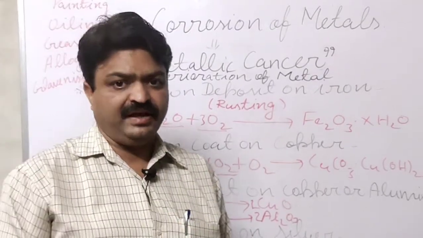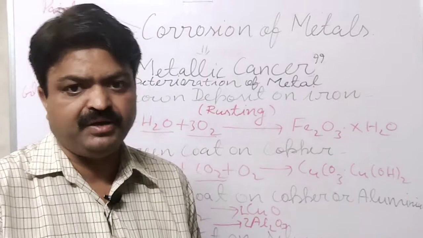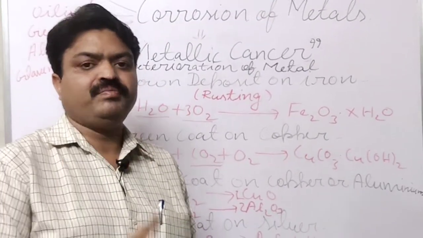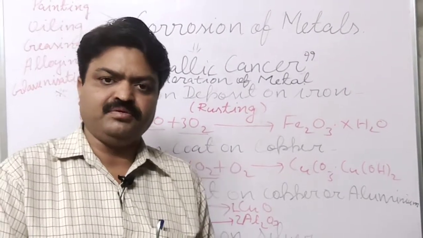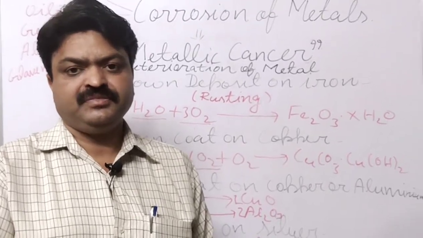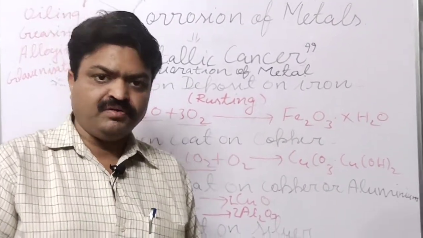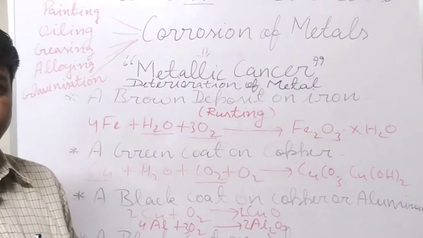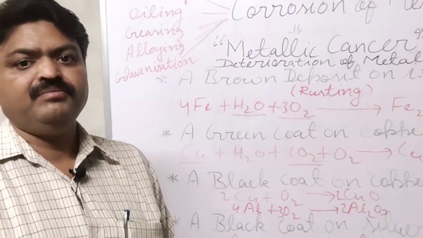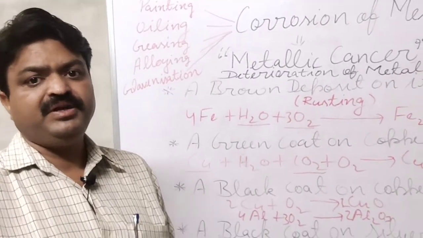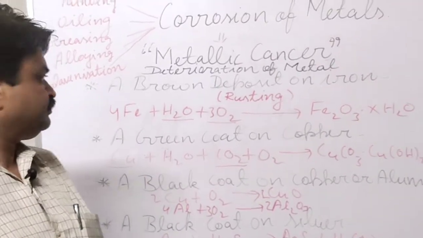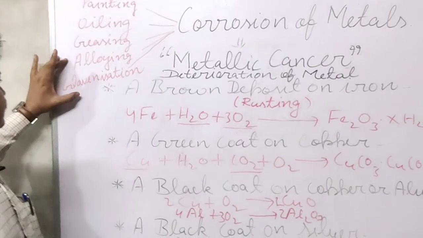Like stainless steel is an example of alloy, student. Like this, nichrome is also an example of alloy. Generally, the ornaments that we purchase from the jewelry shop are also examples of alloy, because generally the goldsmith mixes other metal with the desired metal, student. So that process is known as alloying.